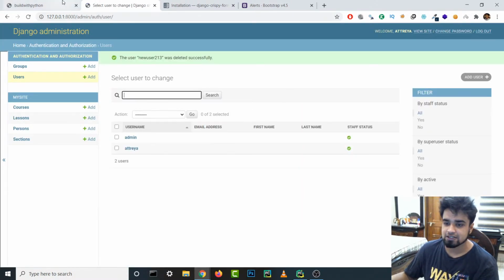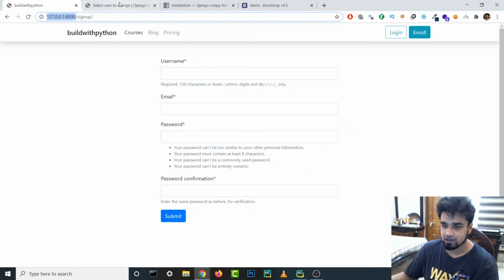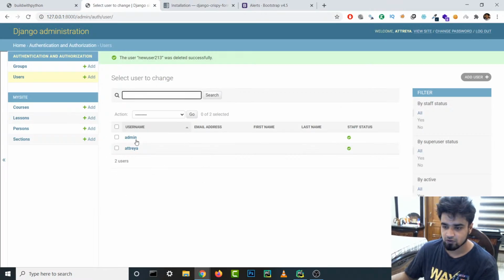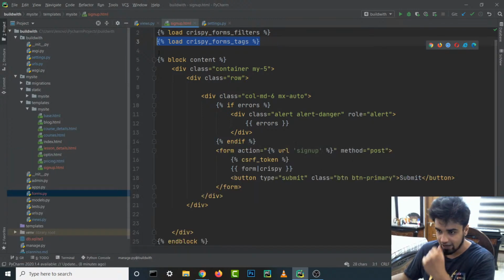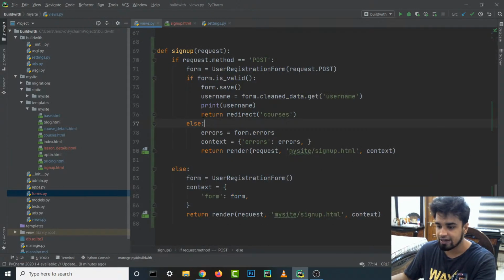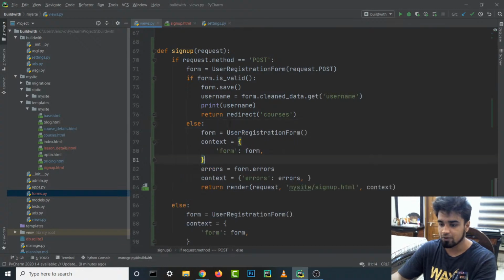So anyways, whenever we enter something correct over here, it should first add it over here, and then it should redirect us to the courses page. Have I done the redirection thing? Yeah, redirect us to the courses page. But if there's an error, then it's going to go to this errors context and render this page again, but it's not going to have this form, right? So we need to also give it this form, I guess, the user registration form.